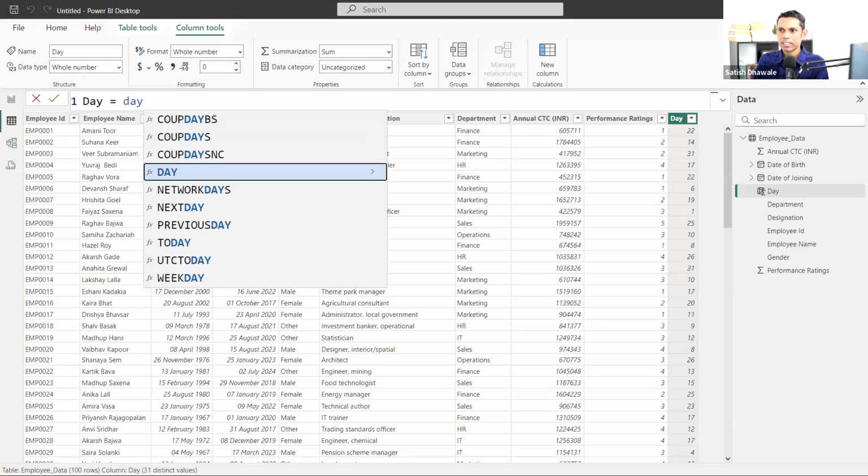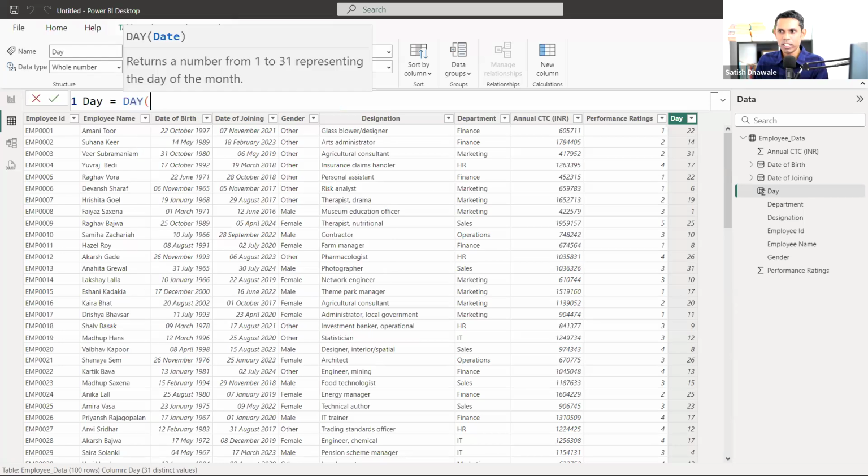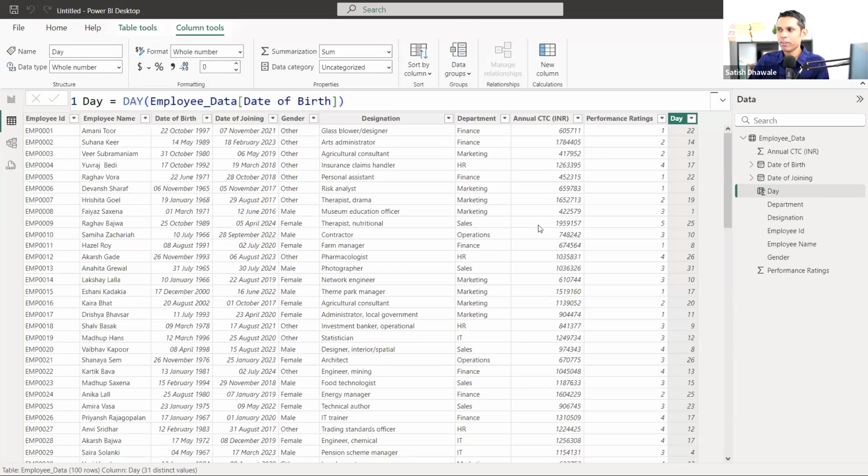Again, Saurabhji, look here. Type the day only. Remember always, if we are adding a measure, it is not possible to calculate this day. Of course, day is a row level formula and we are getting only row level answers. It is not an aggregation formula like a sum. So I'm deleting this one.